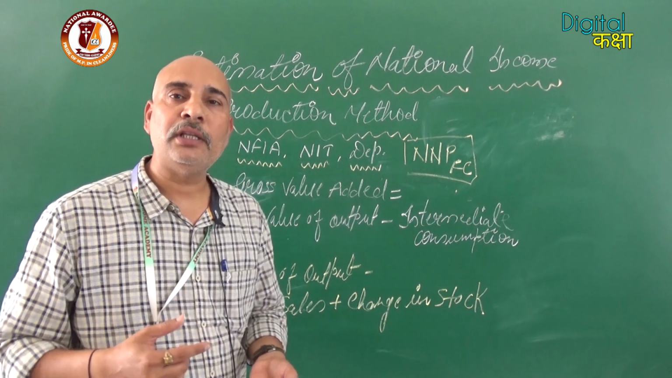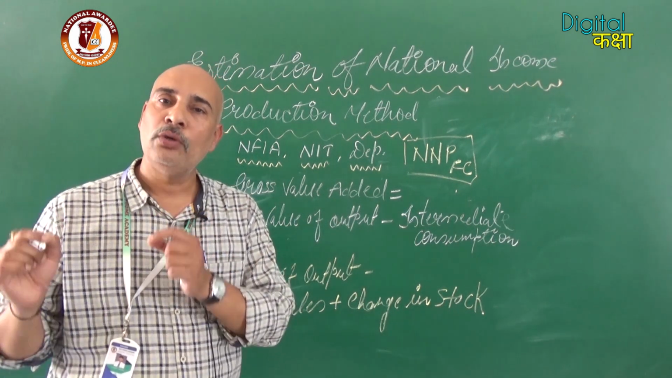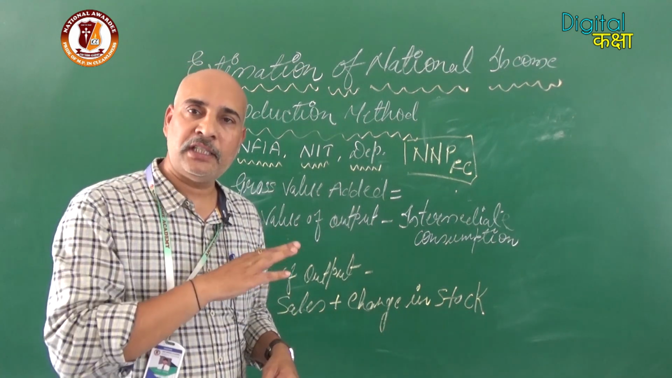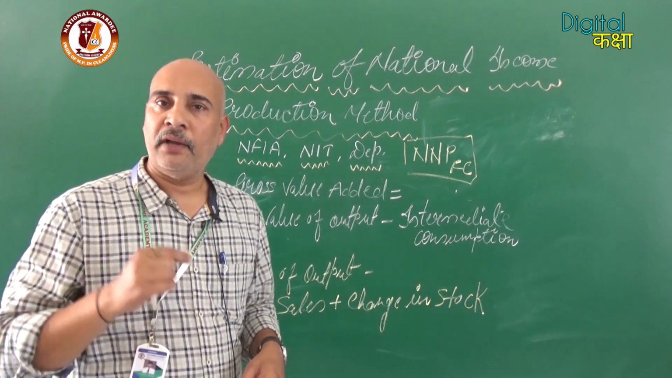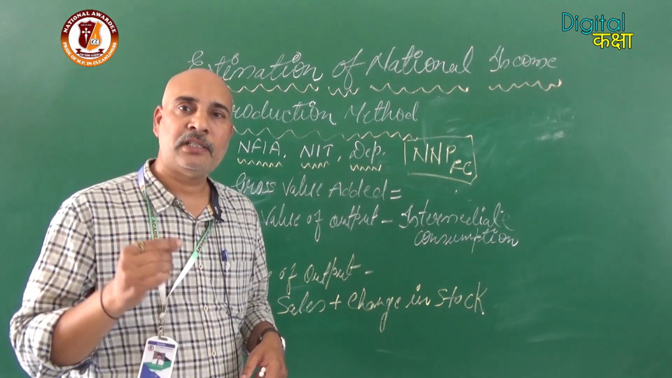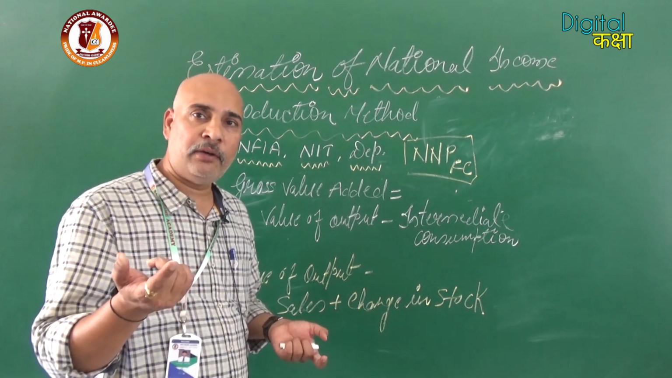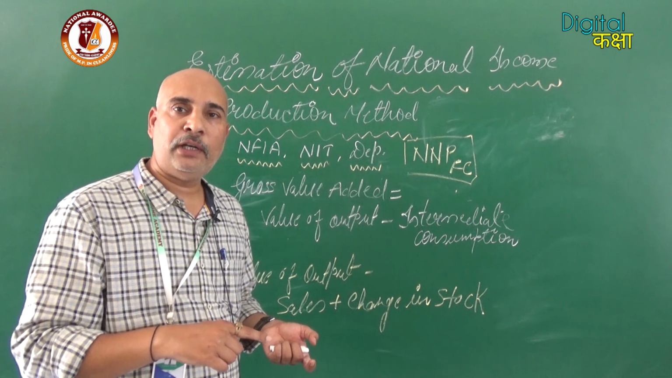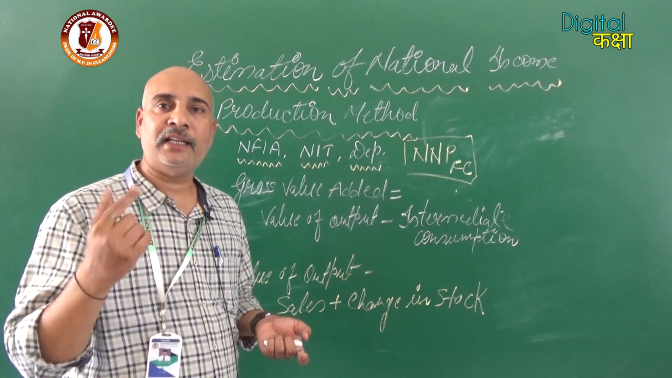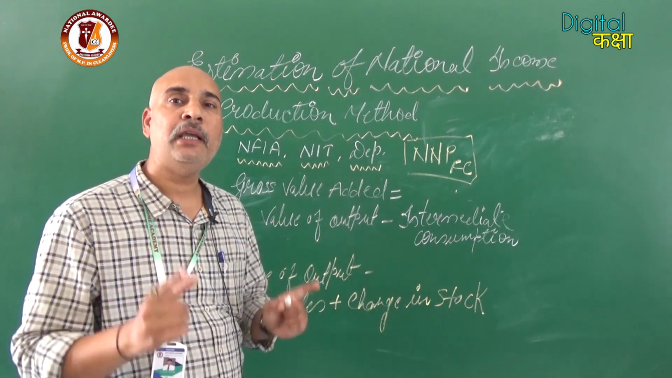How can we find out the change in stock? Closing stock minus opening stock. If it is a positive value, it will be added. If it is negative, we will subtract it. So the first step we have discussed is the addition of gross value added by the primary sector, secondary sector and tertiary sector. We will get GDP at MP.